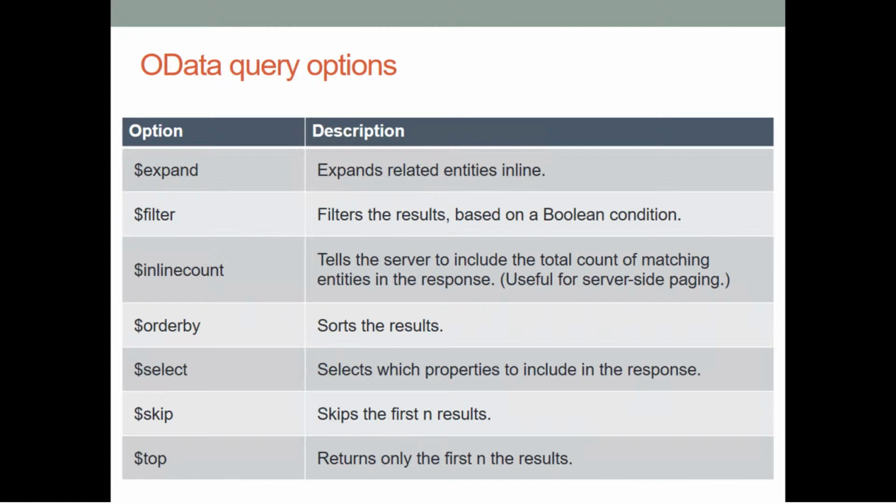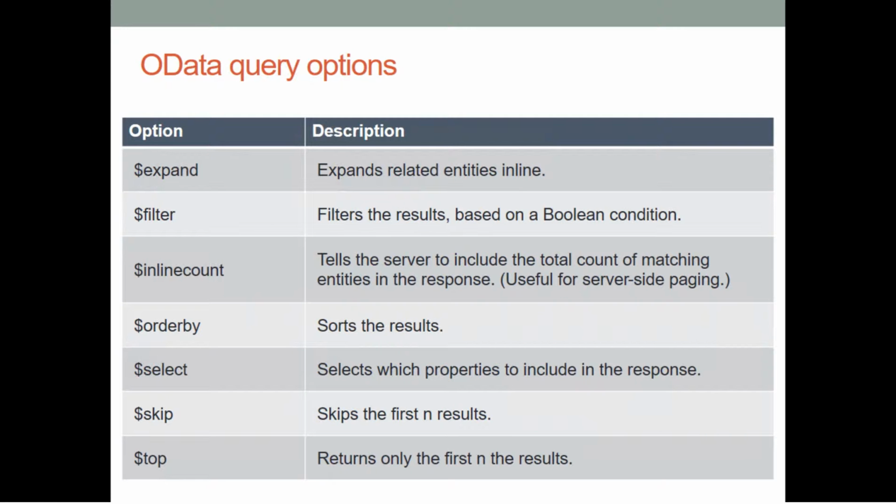And according to filter, it filters the results based on a Boolean condition. We can assume that a data source contains a large number of various data, so we need to filter them and get the data that we want, so we can use this filter parameter. And by using the inline count parameter, we can tell the server to include the total count of matching entities in the response. By using the order by parameter, we can sort the results, and we can select the properties that we want using the select parameter.